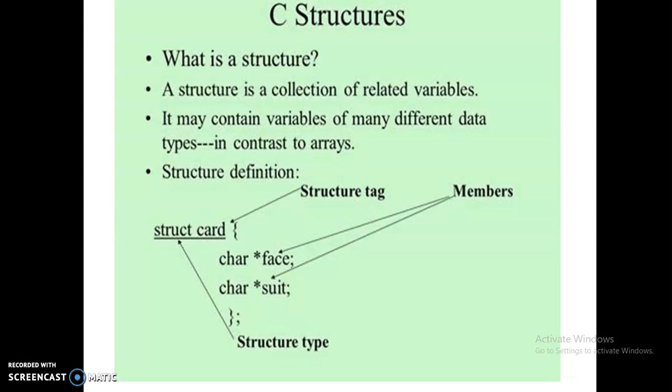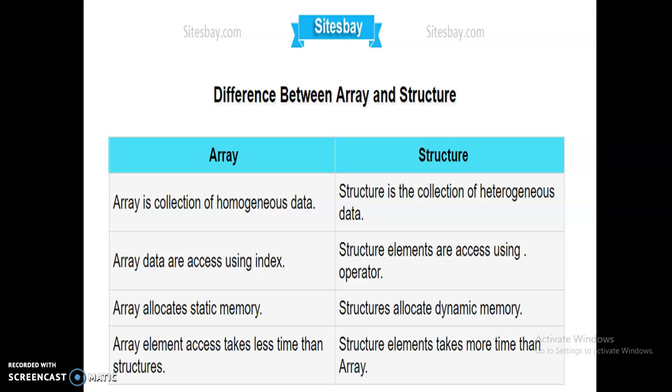What is a structure? A structure is a collection of related variables. It may contain variables of many different data types, in contrast to arrays. So this is the difference between the array and the structure. Array is a collection of homogeneous data, but structure is a collection of heterogeneous data. Array data are accessed using index. Structure elements are accessed using dot operator. Array allocates static memory, structure allocates dynamic memory. And finally, array element access takes less time than structures. Structure elements take more time than array.